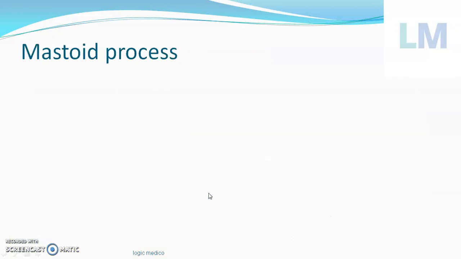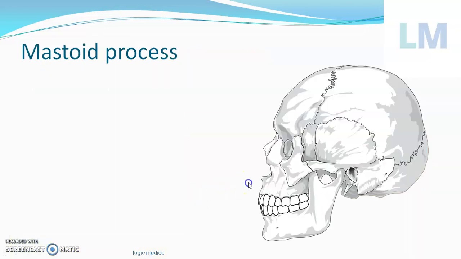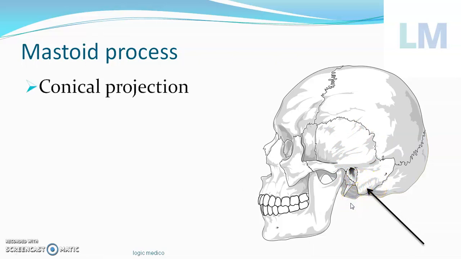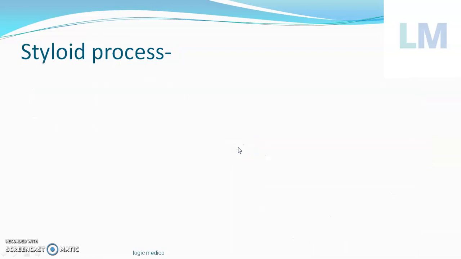Okay. Next, coming to the mastoid process. In the temporal bone, just behind the auricle or the external auditory canal, there is one conical projection. Can you see this conical projection? That conical projection is called mastoid. As already told, oid means like. Masto means breast. So it is a breast-like projection. That's what's called the mastoid process of the temporal bone.